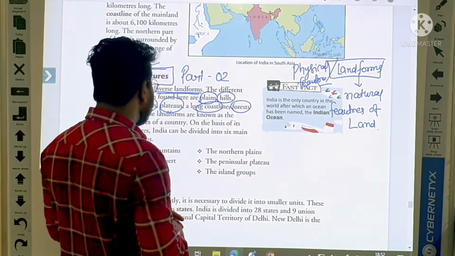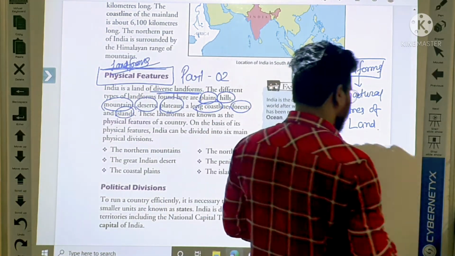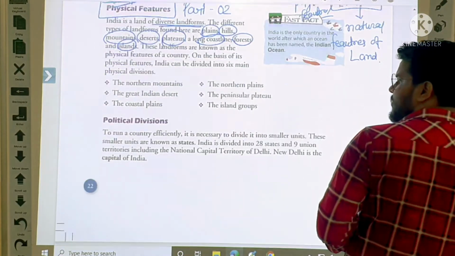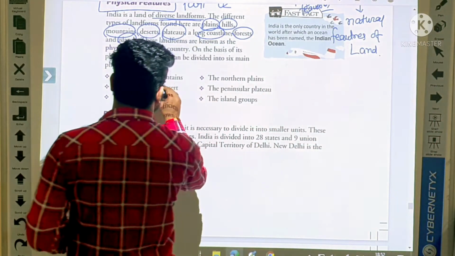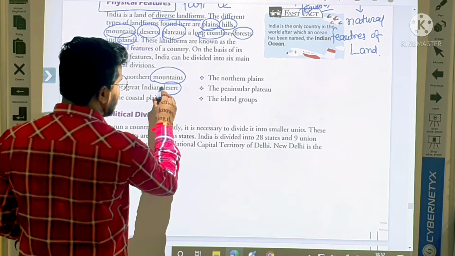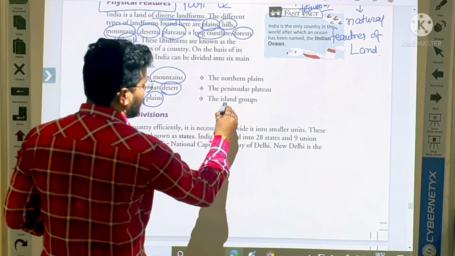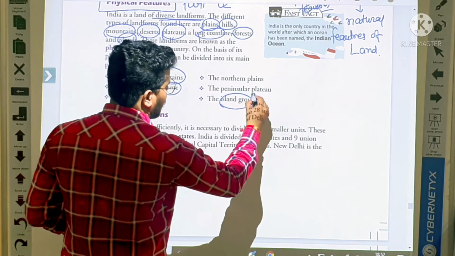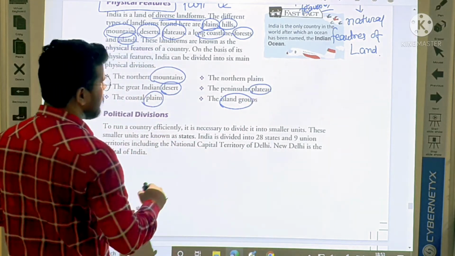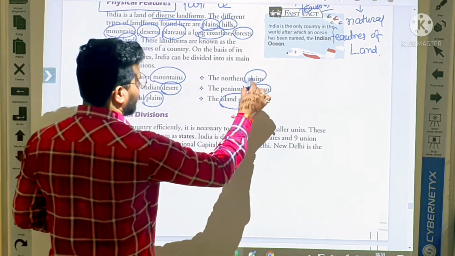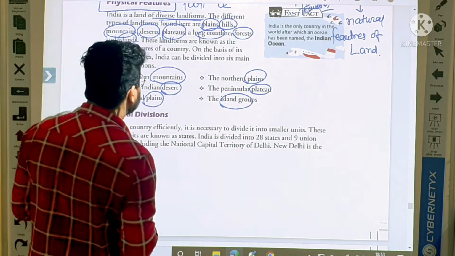And what are these features? Everybody see. Mountain, desert, plain, island, plateaus. Everybody listen.